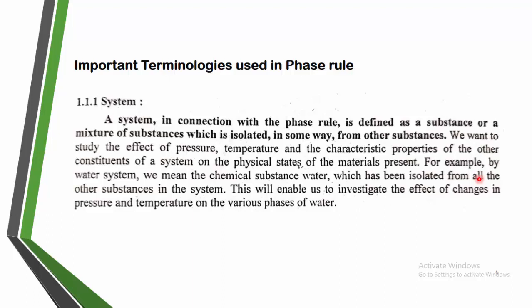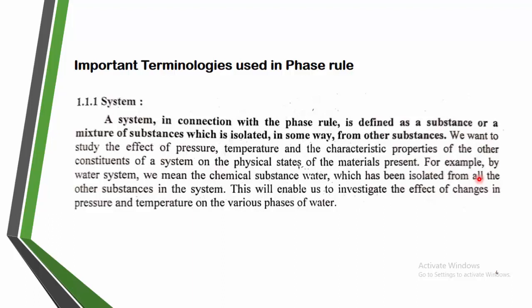Very simple: we have a lot of substances. The substance which we are going to study under the effect of pressure and temperature is known as the system, where the particular matter or substances undergo the study of phase equilibrium with the different effects of pressure, temperature and other properties of the constituents of the system on the physical state of the material present.